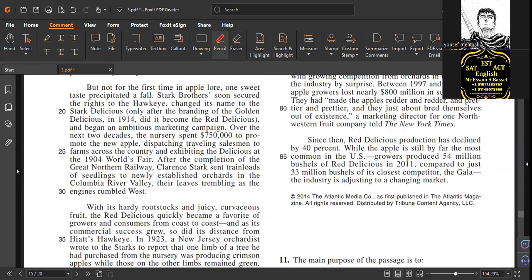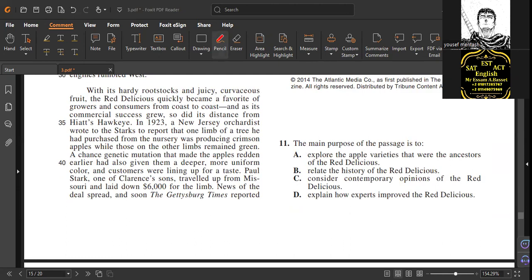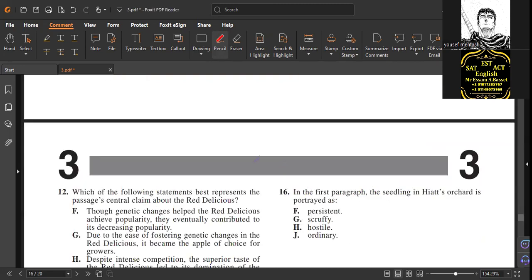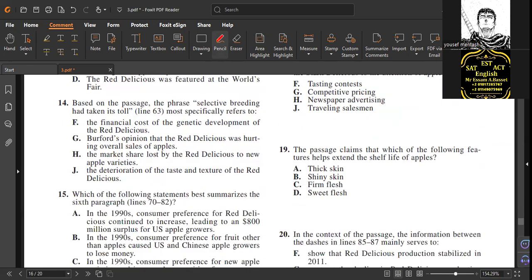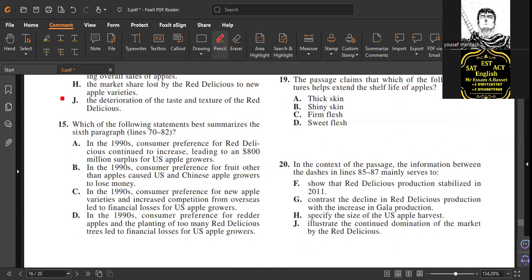Number 12. 12, you did F. 12F correct. Wait, 11. 11B. Yes. 12F correct. 13. 13B. 13D wrong. No, B. 13B. Yes. 14J. Yes. 15D. 15D wrong. 15 is a scene.